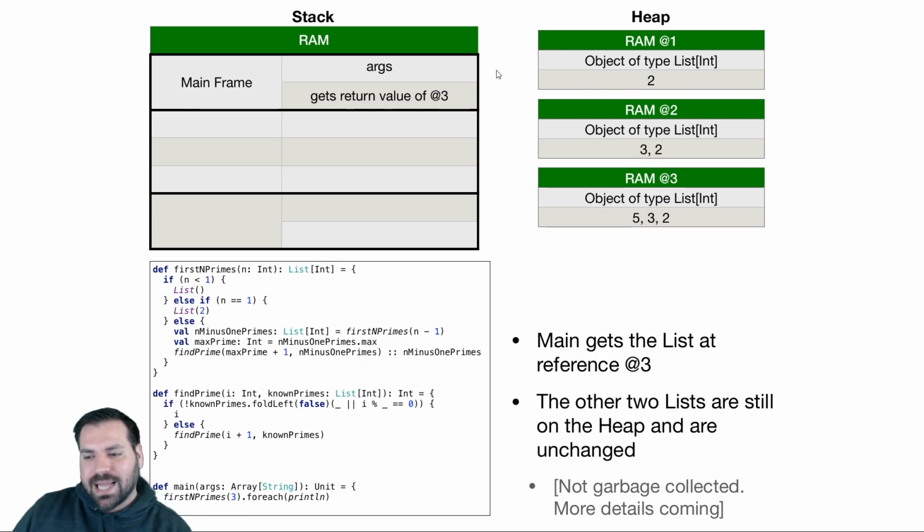If you're not solid on stack and heap, you're not going to be able to follow this. If you're not solid on how lists work in general, you're going to be caught up on prepend. If you're not caught up on what happened last week, you're going to be like, what the hell is fold left again? What is that? You really have to understand everything that's leading up to this. So this is a good lecture to use to brush up on everything else. Make sure you're solid on everything leading up to this point. This is a good aggregator lecture that's taken all the things to put together.